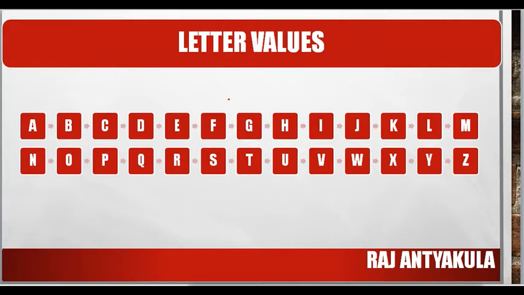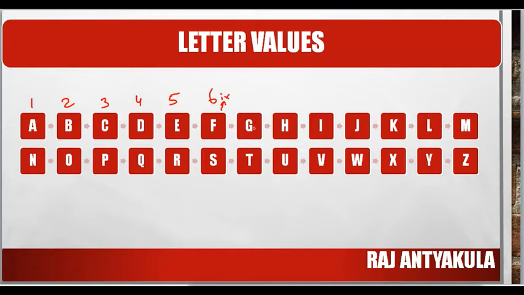Letter values. How can you remember the letter values? We can easily remember the first five letters. Simply, A value is 1, B is 2, C is 3, D is 4, E is 5. Now how can we find the value of F? By taking a rhyme: six, fix, six, fix. We can remember it like that.